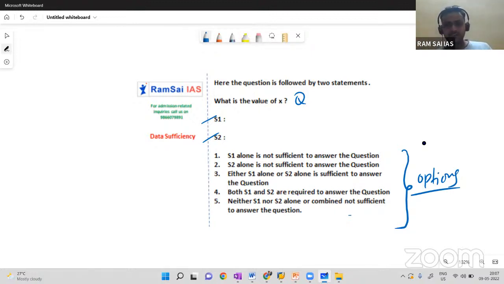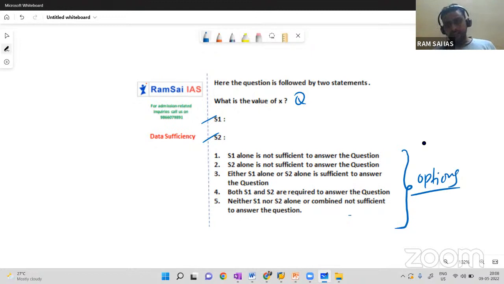Can you read those? The first option is statement 1 alone is sufficient to answer the question, where statement 2 is not sufficient. Second option, statement 2 alone is sufficient, where statement 1 alone is not sufficient. So here we will go with the question itself. But look at the third option. It's a mixture of first and second, either 1 or 2 is sufficient to answer this question. See, if I was given statement 1 alone, I can answer this question, or statement 2 alone also sufficient for me to answer this question. If you feel like that, then you have to go with third option.